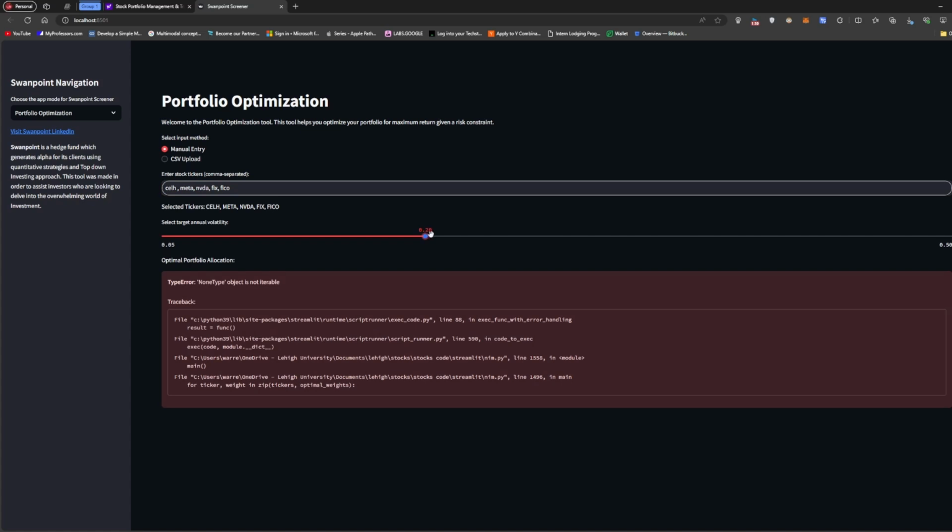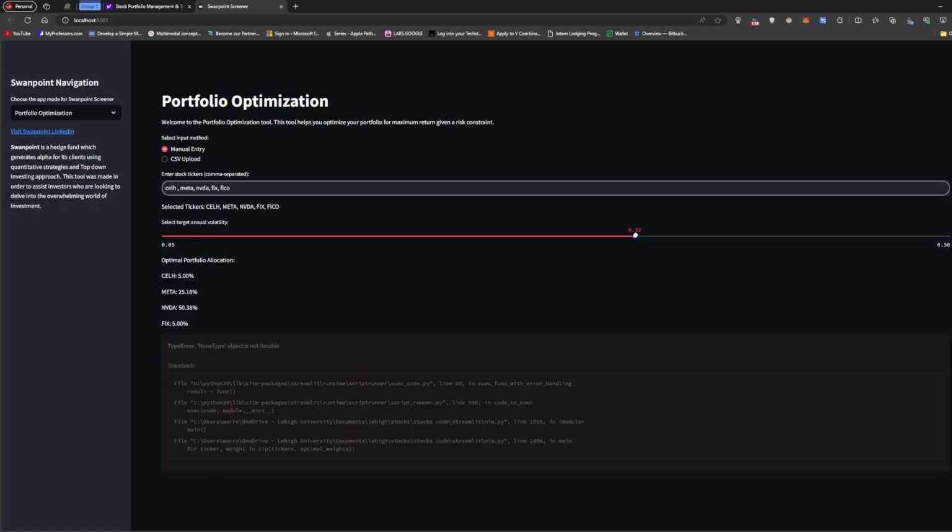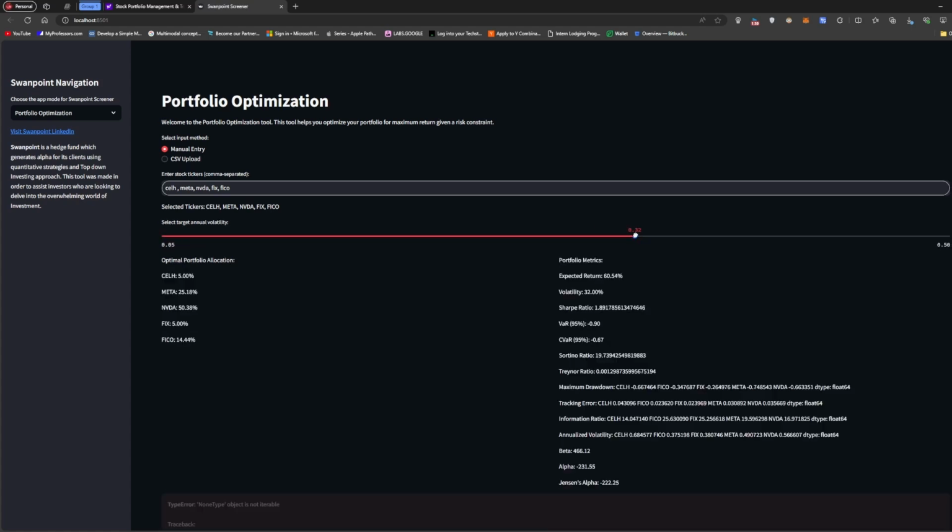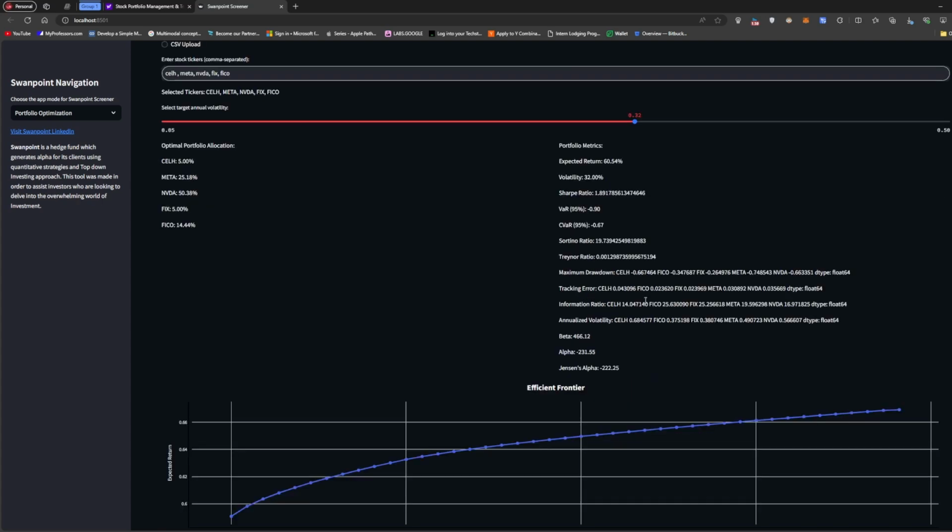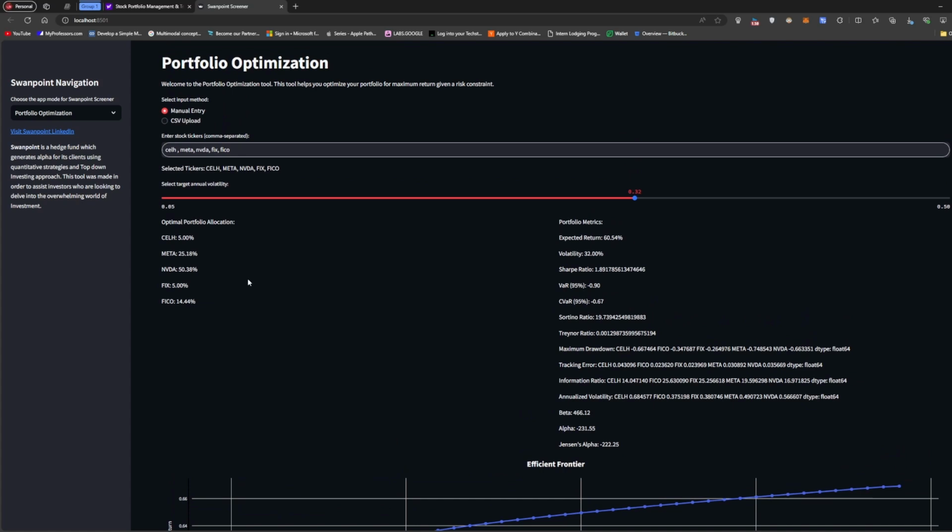When you get this, it basically says that it was not able to converge with a solution. So I have to increase the volatility. Yeah, it's not able to converge with a solution. All right, it was able to converge with a solution right there. So maybe let me try to lower the volatility. Actually, let me just leave it there. So right now it converged with a solution.